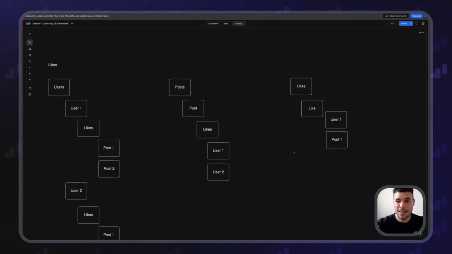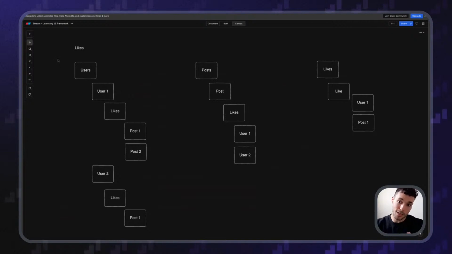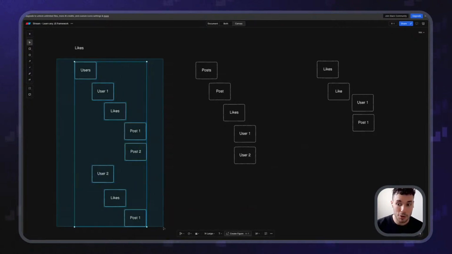If you only want to get it from one way, to get only the likes when you're seeing the post, maybe it makes sense like this. If you want to get it from the other way, where you only want to see the posts that you've liked when you access your user profile, maybe you want to do it like this.